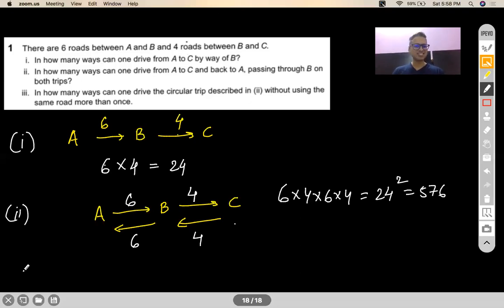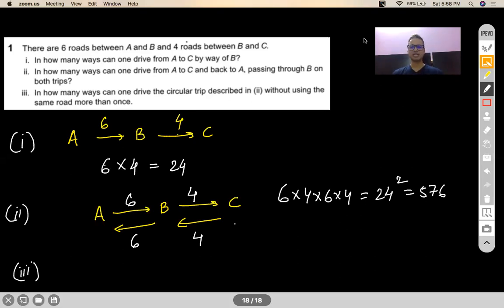Got the point? Okay. Some people who said 44, basically you added 48 plus 48, thereby saying that if you just go from A to C, your job is done. Or if you just go from C to A, your job is done. No, you have to do the going and coming back.